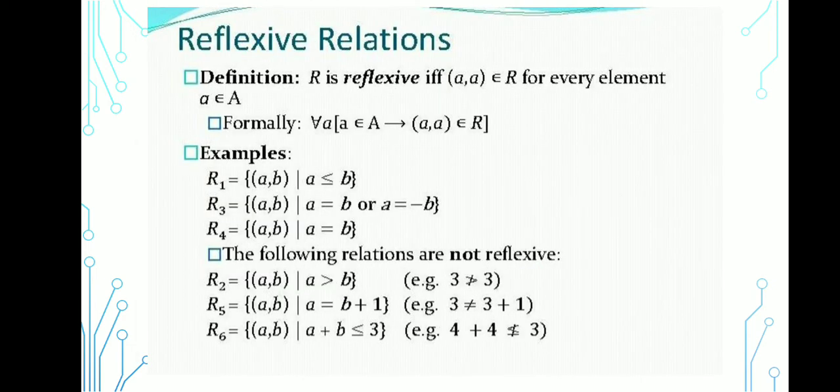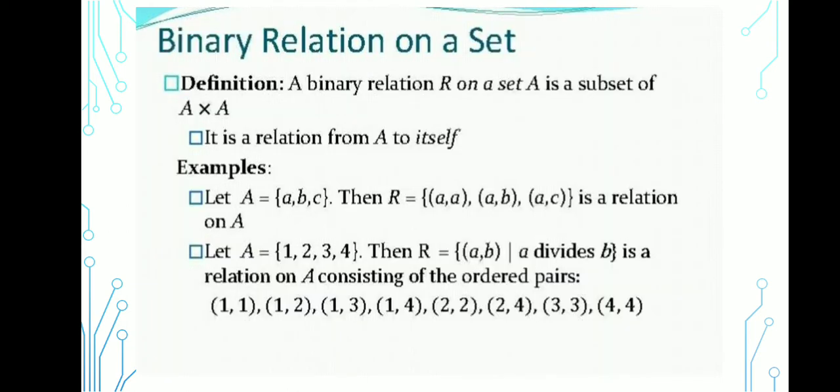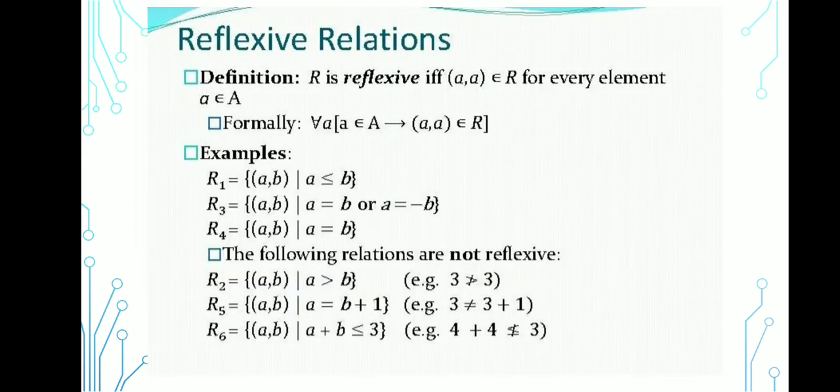Now we have different kinds of relations. Some of them are reflexive. First of all, the reflexive relation definition. R is reflexive if (a,a) belongs to R for every element a belongs to A. Formally, for all a belongs to A, (a,a) belongs to R.